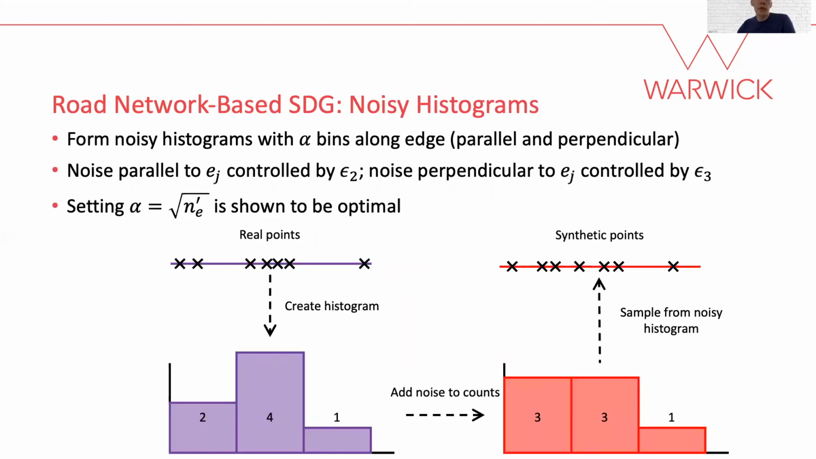In step 2, we form noisy histograms in 2 directions, as highlighted here. We find that the number of bins that is optimal is governed by the square root of the noisy number of points on each edge. As we are interacting with the real data, we need to add Laplace noise to the count of each bin to ensure the differential privacy is satisfied.